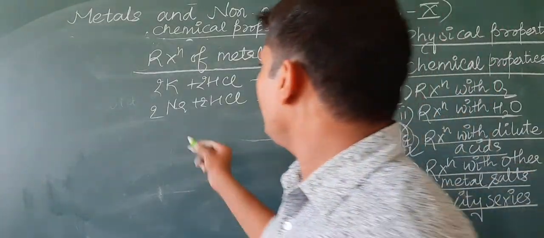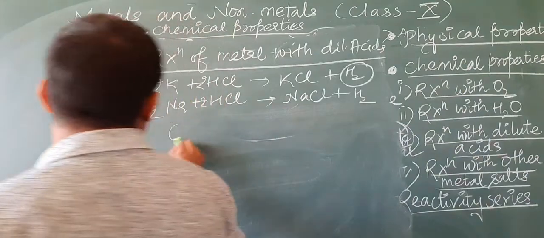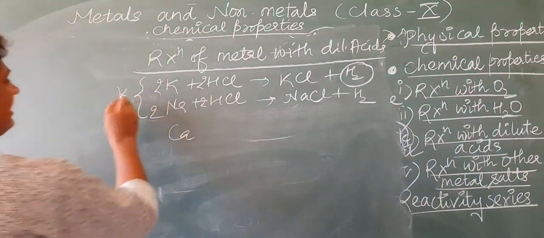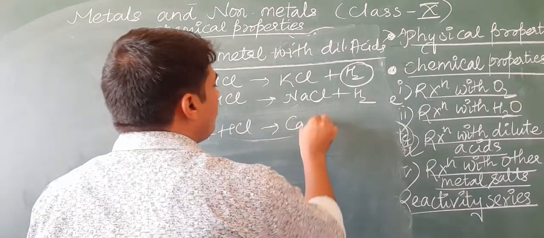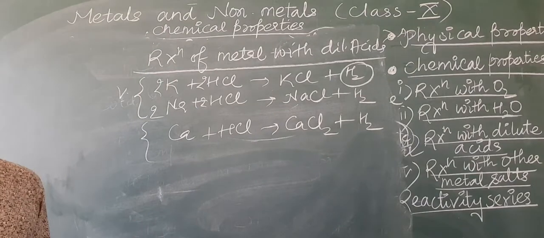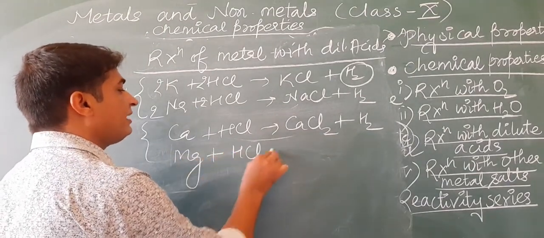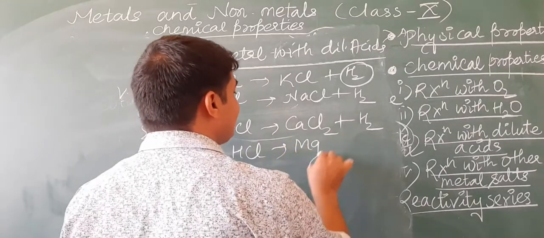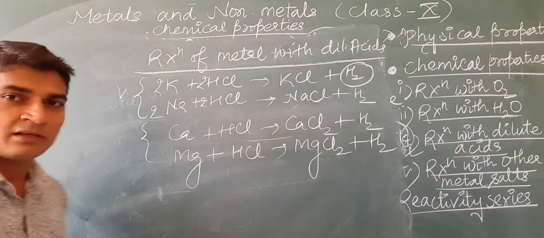Calcium also reacts with dilute acids, but less vigorously. Calcium reacts to form calcium chloride and hydrogen gas, but the reaction is not so vigorous. Magnesium also reacts with dilute acids, but it is less violent than the upper three metals.